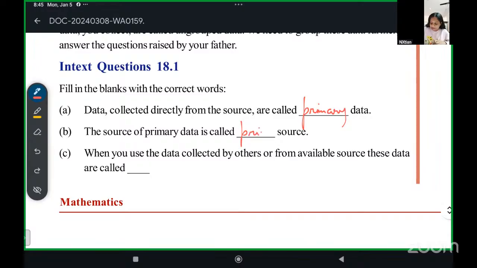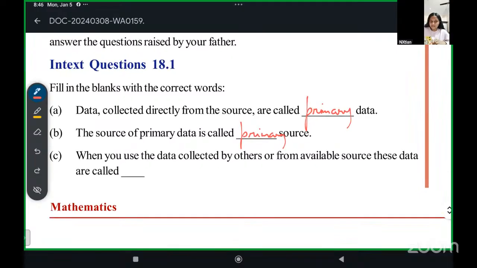Primary source. Yes. Joshua, when you use the data collected by others or from available sources, these data are called dash. When I'm asking Abraham's school what his marks are, then that data is called? Secondary data. Yes, secondary data.